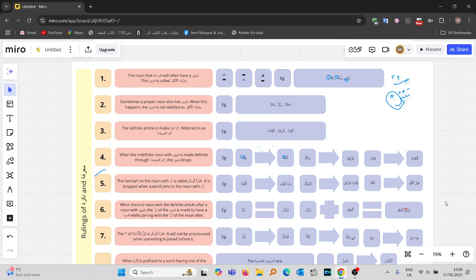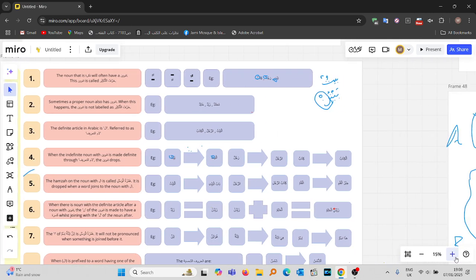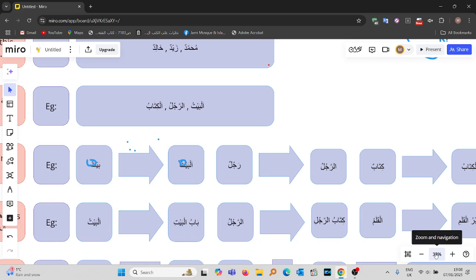You add alif lam, it becomes ma'rifa. What happens? The tanween is dropped. So kitabun becomes al-kitabu. And the other i'rabs similarly. So al-kitaba, al-kitabi. So kitaban becomes al-kitaba. Kitabin becomes al-kitabi.